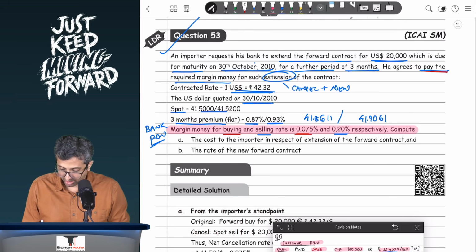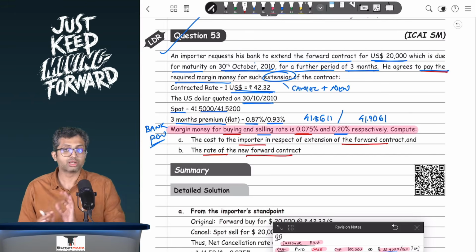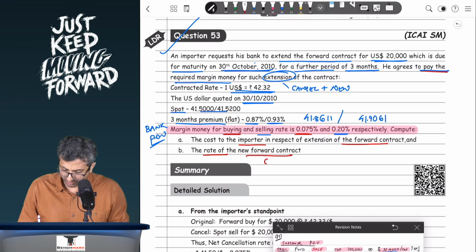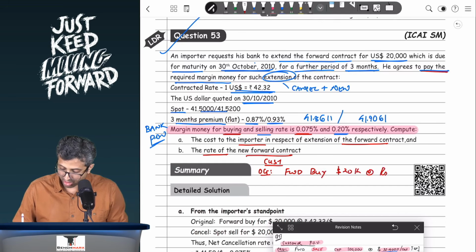Compute the cost to the importer in respect of extension and the rate of the new forward contract. So again over here you have to first solve from the customer's point of view, that is the importer's point of view, where the original contract was a forward buy of $20,000 at the rate of rupees 42.32, which is a contracted rate per dollar. This contract was expiring on 30th of October, and because it is buying, this will be your cost price.